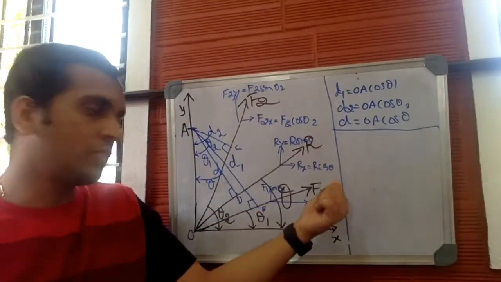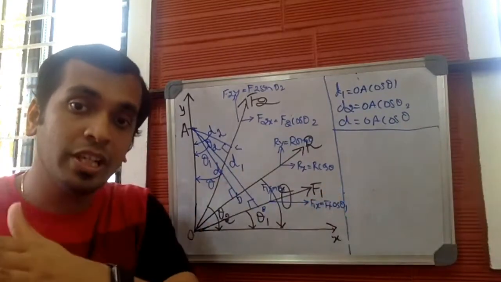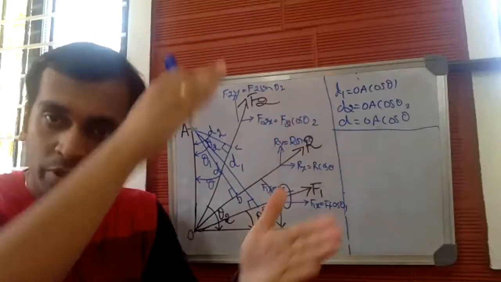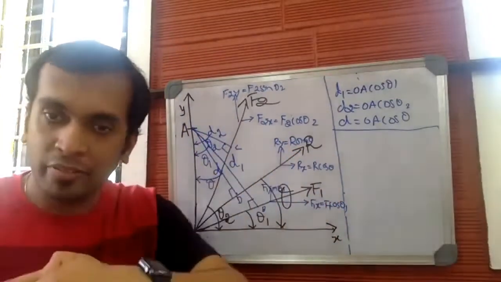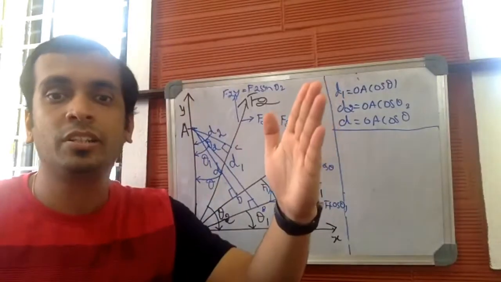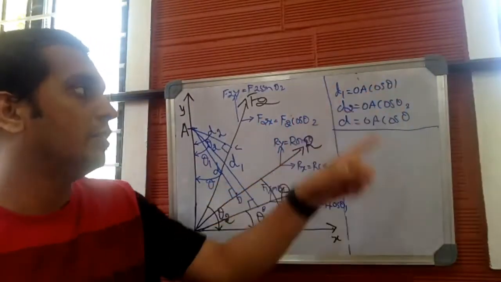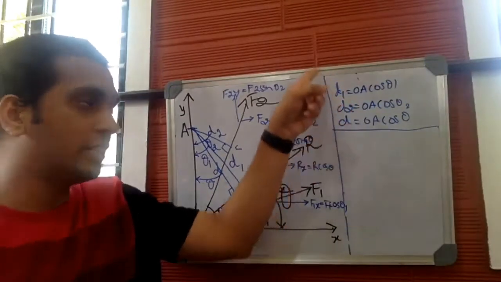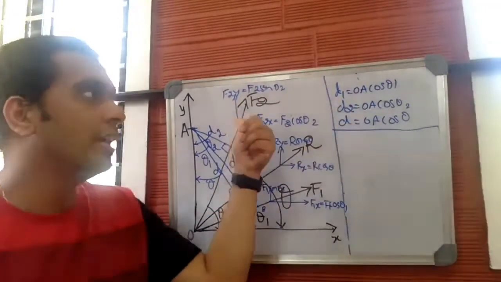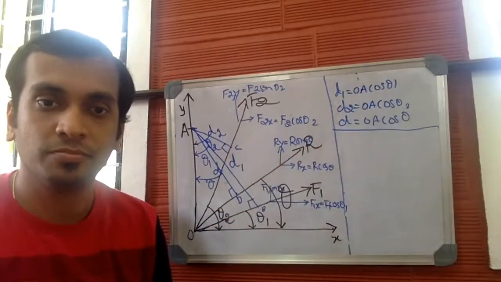So you draw a force that makes an angle, and in order to find the perpendicular distance from the line of action of that particular force to A, draw a perpendicular line. The angle made by the force with respect to the horizontal will be equal to the angle made by the perpendicular line with respect to the vertical. So which is theta 1, theta 2, and theta here. And you get the distances D1, D2, and D. These are the three perpendicular distances from A with respect to forces F1, F2, and the resultant.